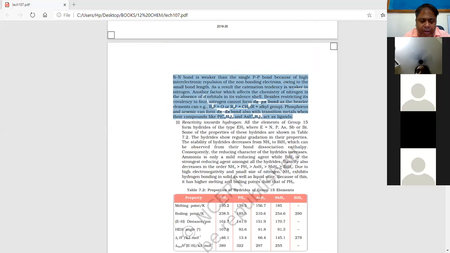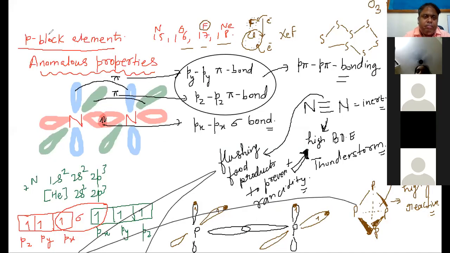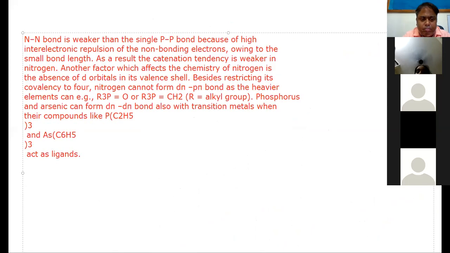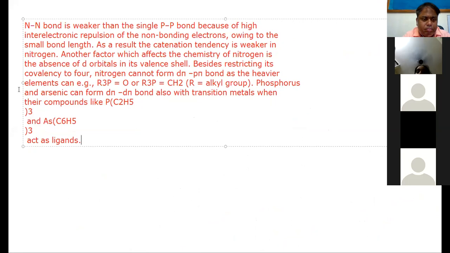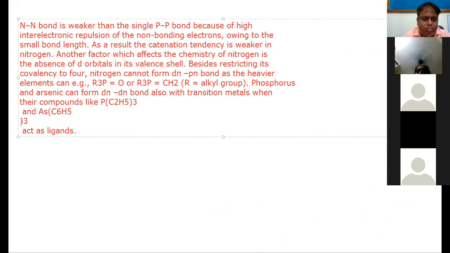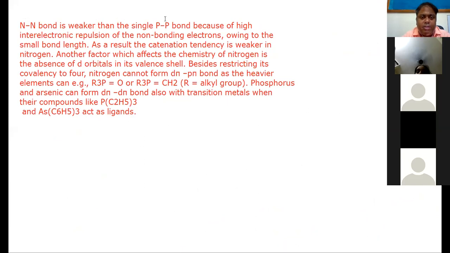Let us try to understand the meaning of d pi bond. Some words would be there like ligands and all. Let me make it clear. It will become easy for you to understand.